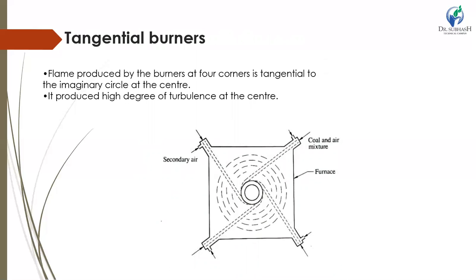As shown in the figure, in this burner, the burners are located in the four corners of the furnace and fixed in such a way that the four flames are tangential to an imaginary circle formed at the center of the furnace. This results in intense turbulence and mixing of fuel and air, completing combustion in a short period and avoiding unnecessary turbulence in the burner itself. The burner can be tilted above and below horizontal to control the furnace temperature.